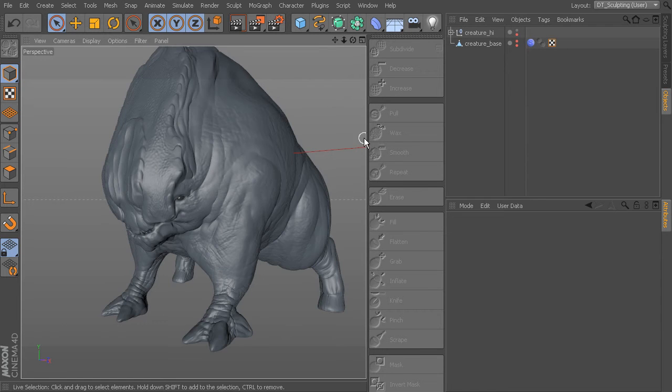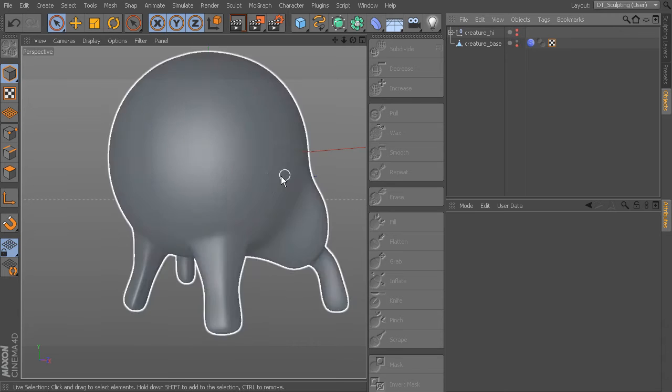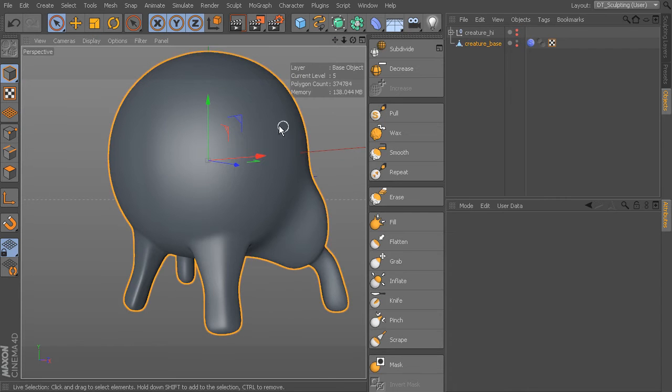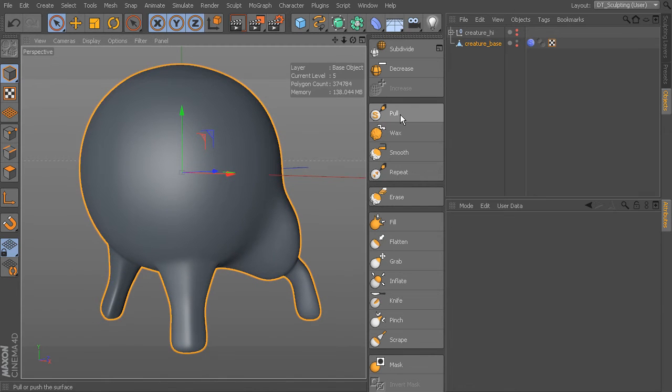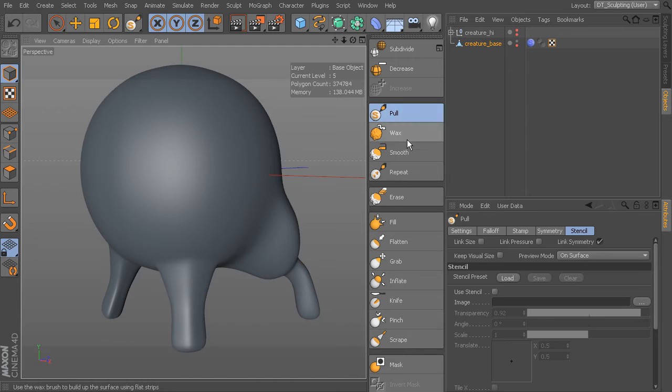So to be able to get from this, we need to use our sculpting brushes. Let's go ahead and take a look at how we can do that. The first one that we're going to look at is just pull. So let's go ahead and activate pull.